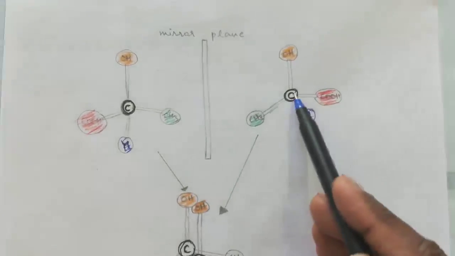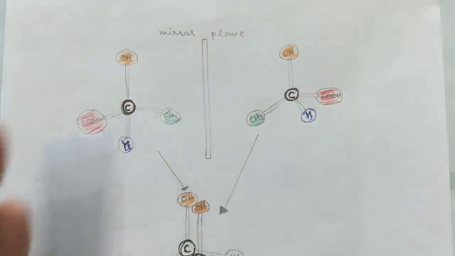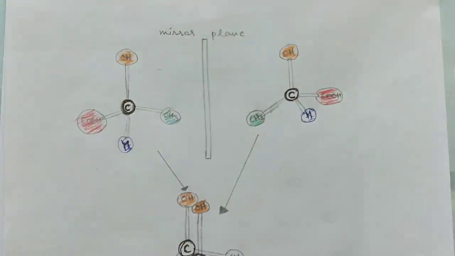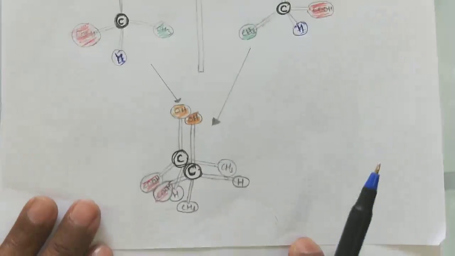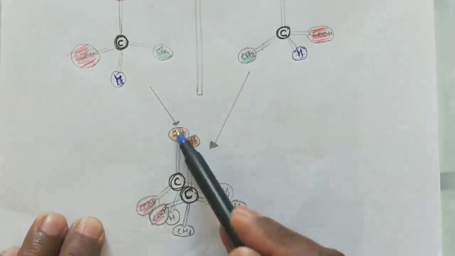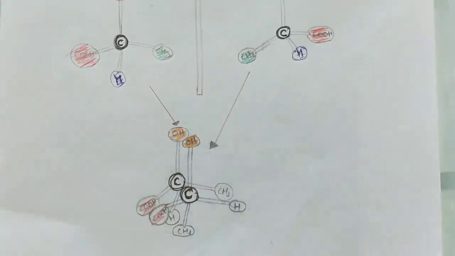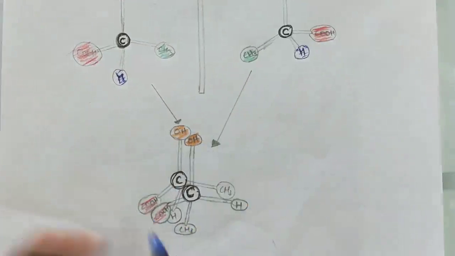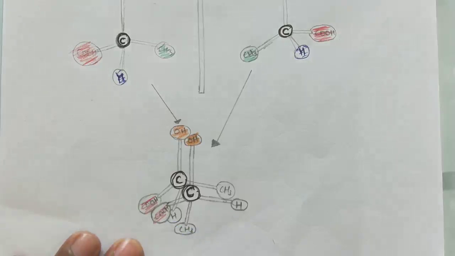See, you have to put these two carbons on each other. So if you put these two structures like this, OH is superposing, means eclipsing with the OH. COH is superposing with the COH. But what about this H and CH3?